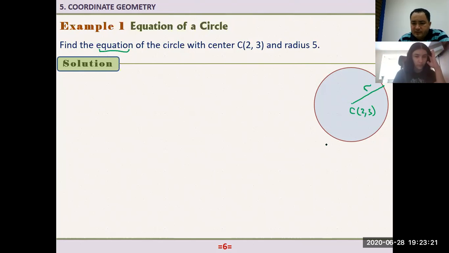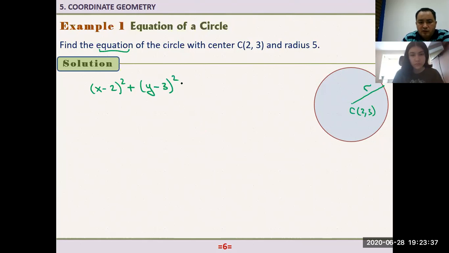So by using that formula, what do we have? (x minus h) squared, h is 2, so (x minus 2) squared, plus (y minus k) squared. What is k? It is 3. Here we have squared. And on the right hand side, r squared, right? And r equals 5, so that is 5 squared. That is the equation of this circle.